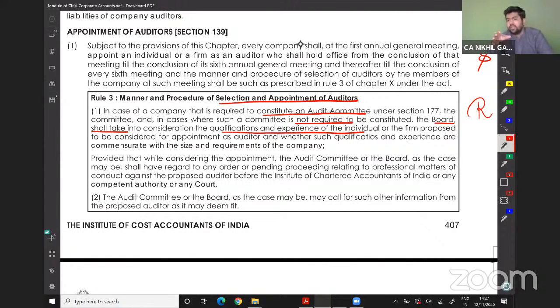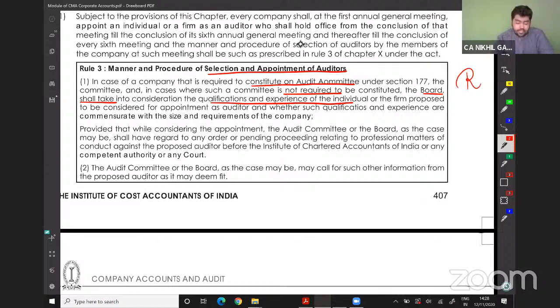See, if an audit committee is required to be formed, the audit committee will consider the appointment of the auditor. If there is no need to form an audit committee, the board of directors will decide whether a particular audit firm is qualified enough to do our company's audit, considering the size and all. Provided that while considering the appointment, the audit committee or the board, as the case may be, shall have regard to any order or pending proceeding relating to professional matters, which we have discussed earlier also, against the proposed auditor before the Institute of Chartered Accountants of India or any other competent authority or any court.